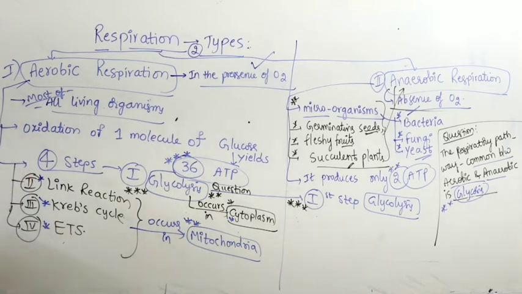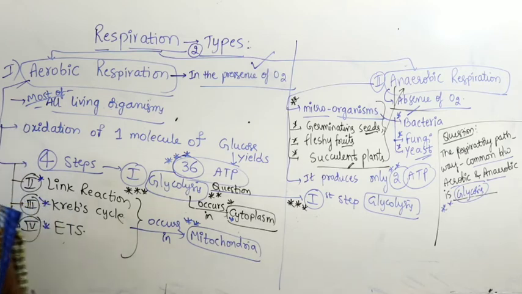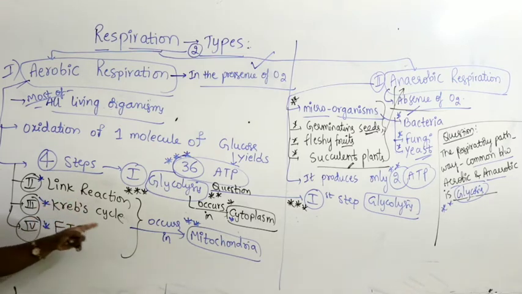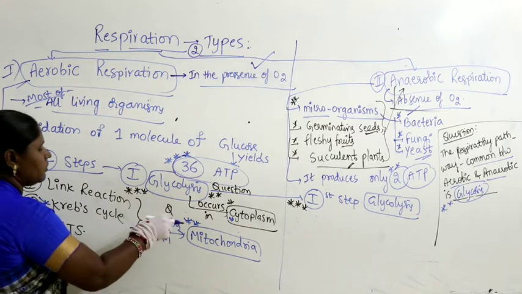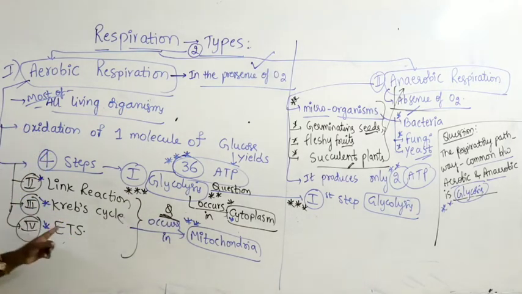Where do the remaining 3 steps of aerobic respiration, link reaction, Krebs cycle, ETS occur? Remember this is also expected in the form of a question. In the mitochondria.